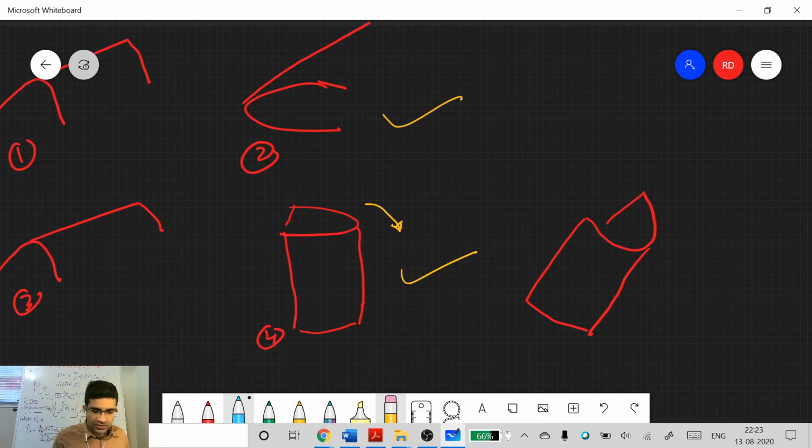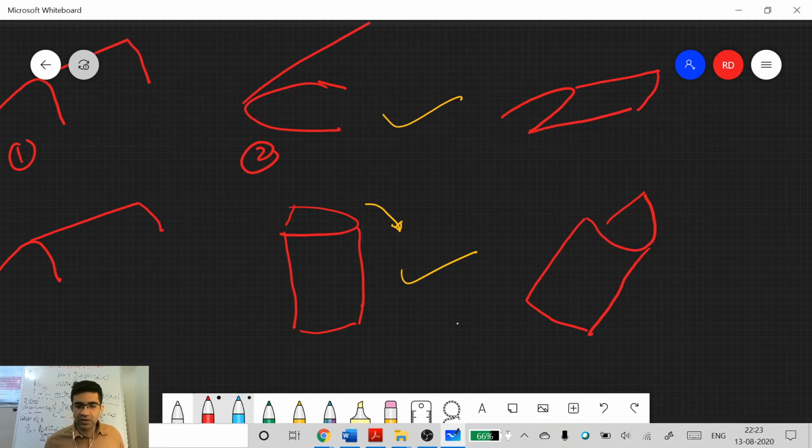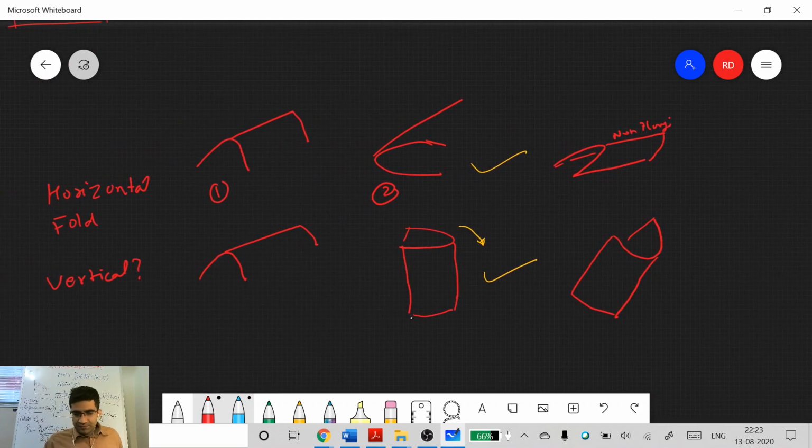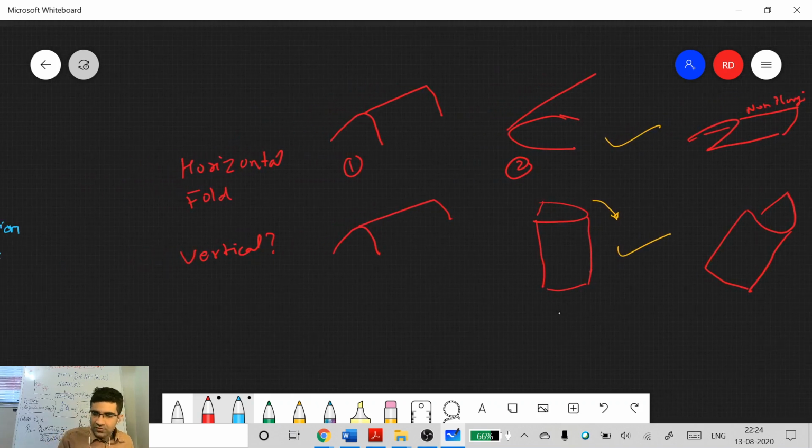I'll just erase these numbers. Just like this, you have a fold like this, something like this, so that this is a non-plunging hinge. Let me tell you something, and let me ask you something else. Which of these is an upright fold?